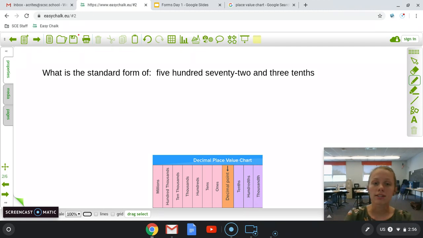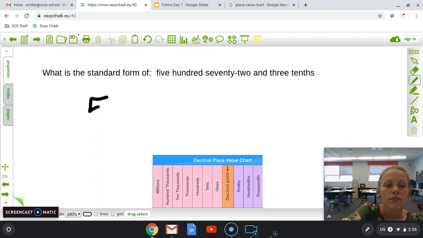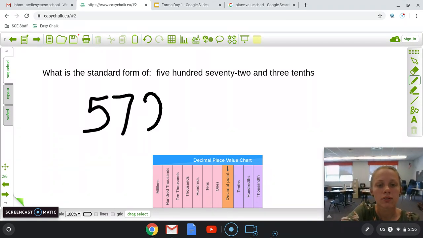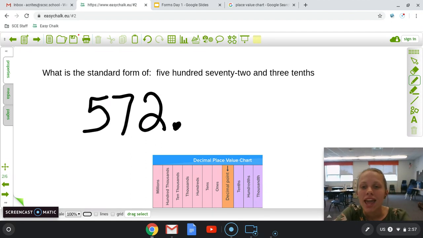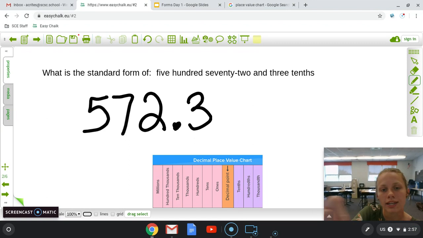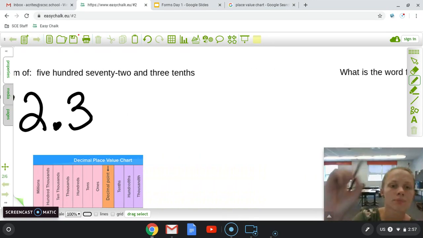I'm going to start with the very beginning. It says 500. So I know I'm going to start with a 5. 72. All right. 72. I see and. I see and, so I'm going to put a decimal point and 3/10. So this is where it's super important to remember your place value. At the bottom, I've got the chart. So we have the decimal point, and to the very right of it, it says tenths. So if we say 3/10, that means we are right here. All right. Let's try another.